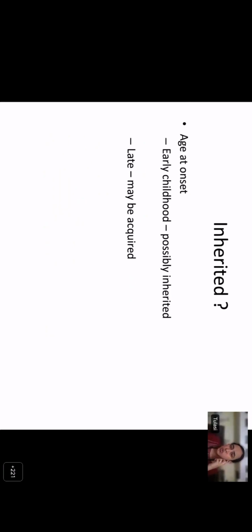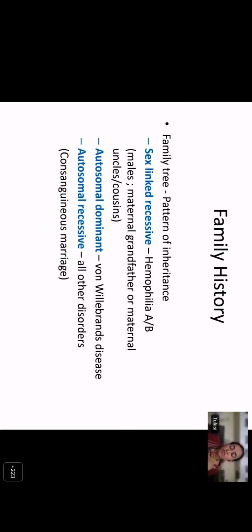The next question that you need to ask is whether this is an inherited or an acquired disorder. How can you make that out? An age of onset in early childhood suggests a possibly inherited disorder. Also, you have a family history. So if the patient has a family history of bleeding tendency, again, it suggests an inherited type of disorder. So how will you understand the pattern?